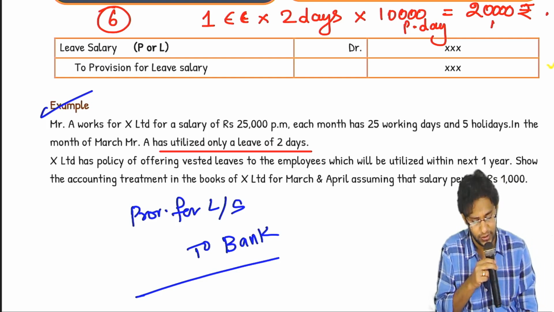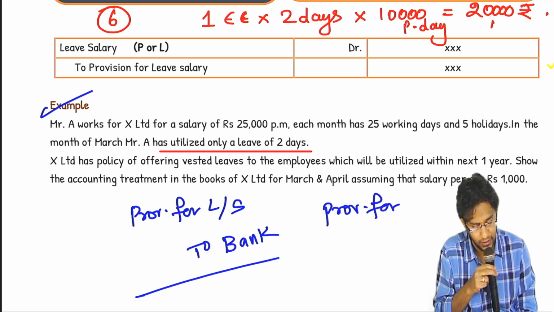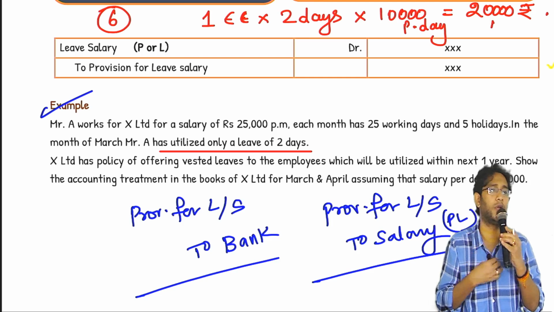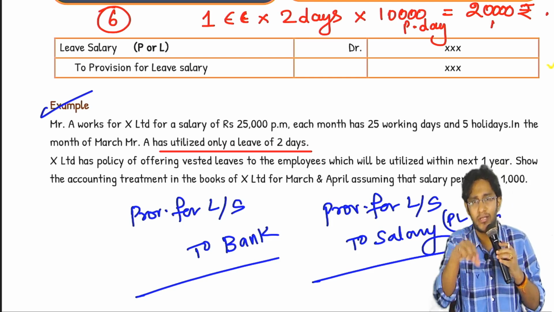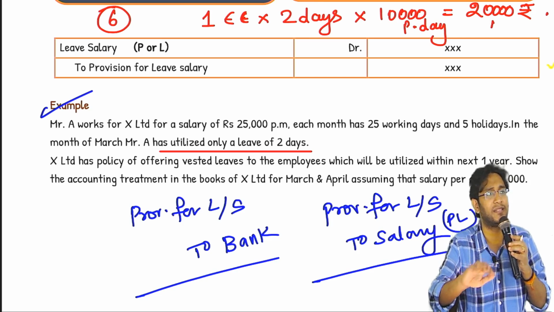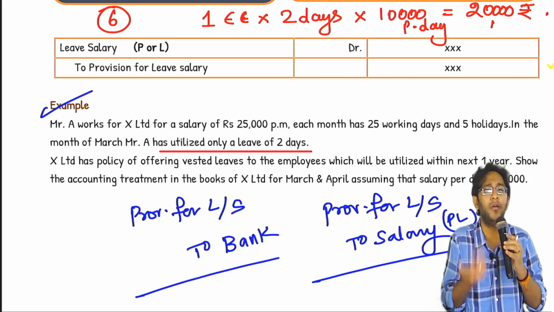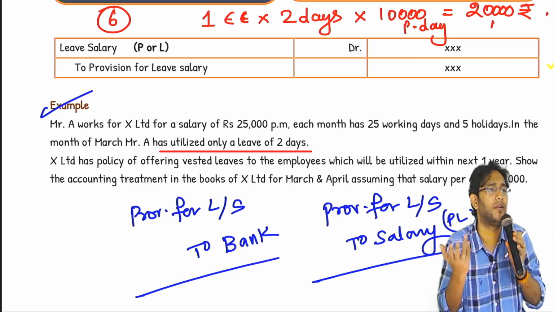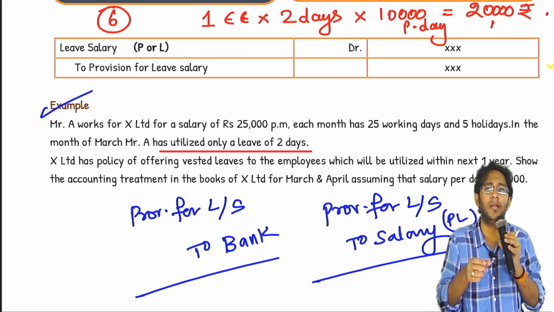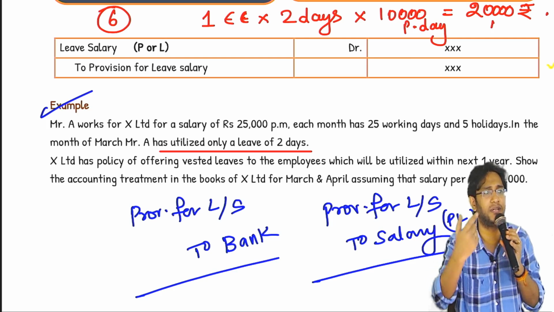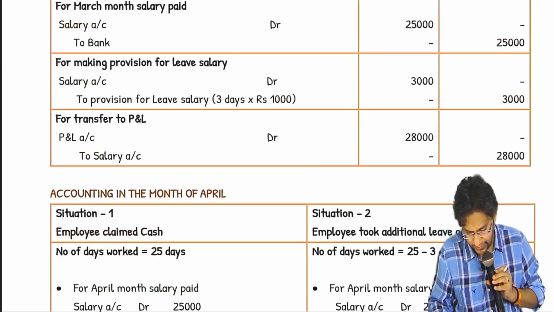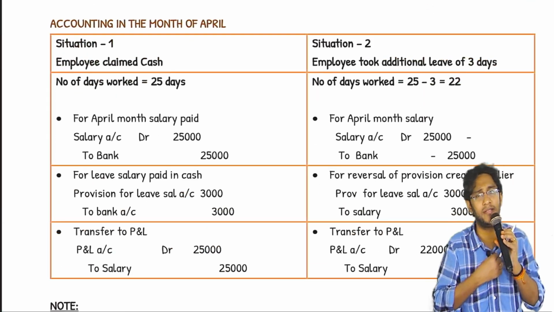Since your obligation is over, you should cancel the liability and credit it to the salary account, or directly you can credit it to his expenditure of the current year. But how is it getting discharged? By paying him money? No, simply he did not come to office for another 6 days in the next year. So whatever liability or provision I created in the current year, I will reverse it in the account. I've given some examples, you can go through. So this is all that is there about short-term employee benefit.